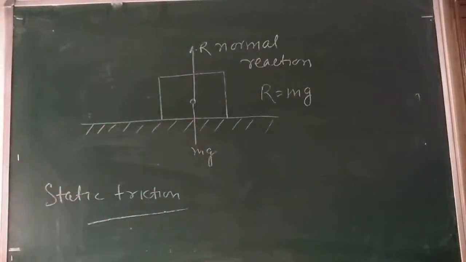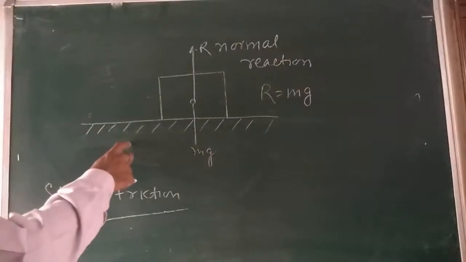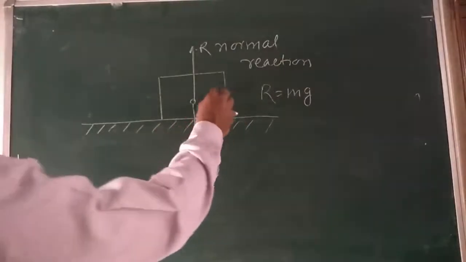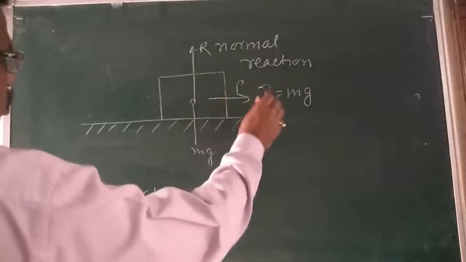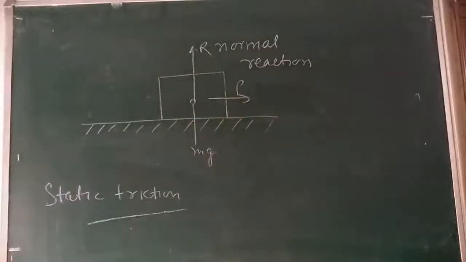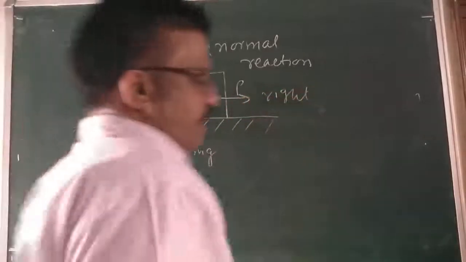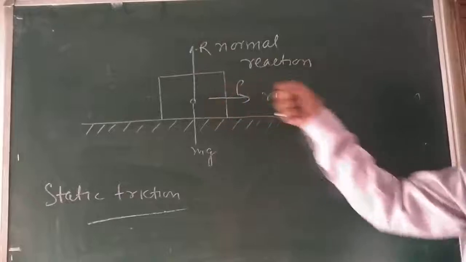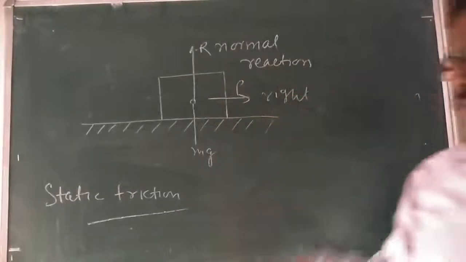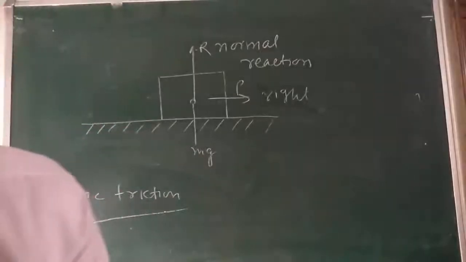Now, suppose a small force P is applied on the block here. Here the force P is applied to the right side.